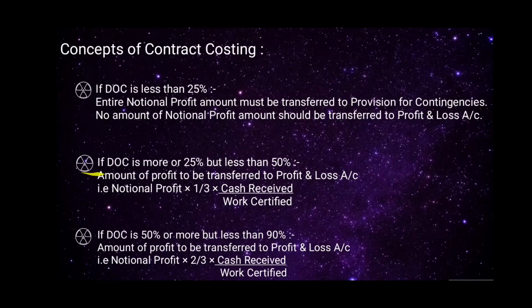Second, if DOC is 25% or more but less than 50%, amount of profit to be transferred to profit and loss account, that is notional profit into 1/3 into cash received divided by work certified. Third, if DOC is 50% or more but less than 90%, then amount of profit to be transferred to profit and loss account, that is notional profit into 2/3 of cash received divided by work certified.